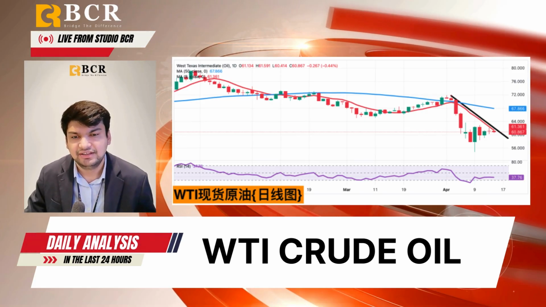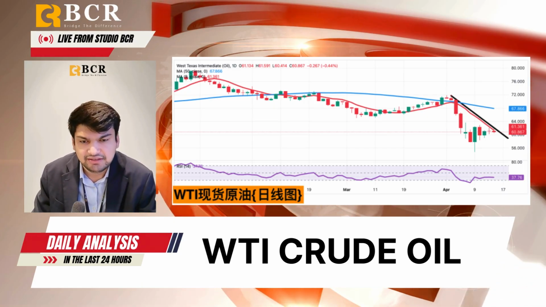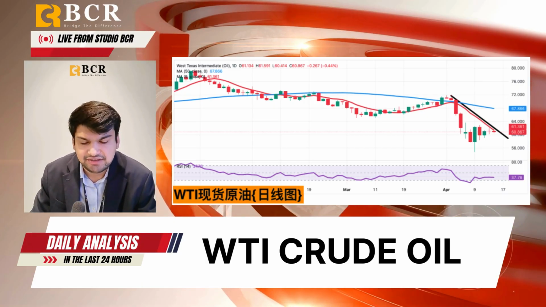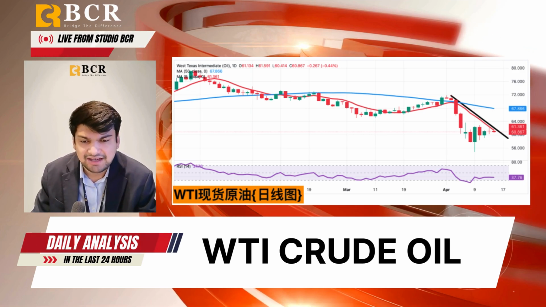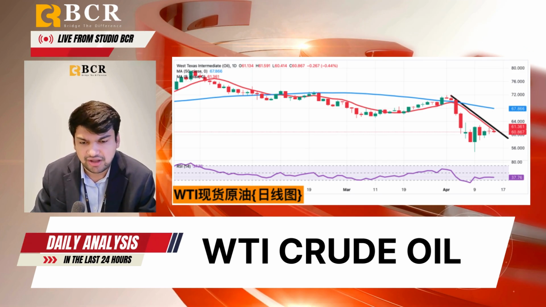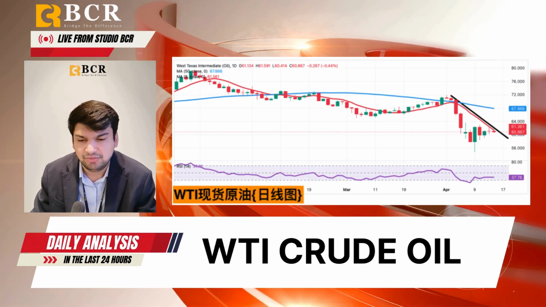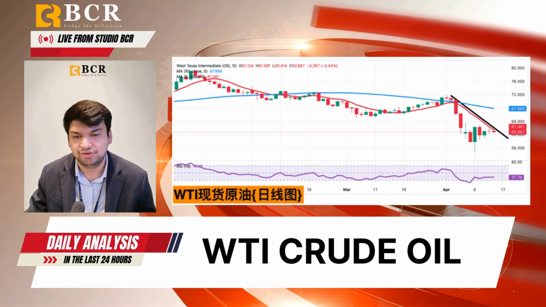As for the upside, the first resistance can be focused on 62.81, and the next major resistance is 63.64, the high of last week, and 64.2, the axis of the weekly chart down channel. Today, consider going long on crude oil around 60.78, stop loss 60.55, and targets 62.3 and 62.4.